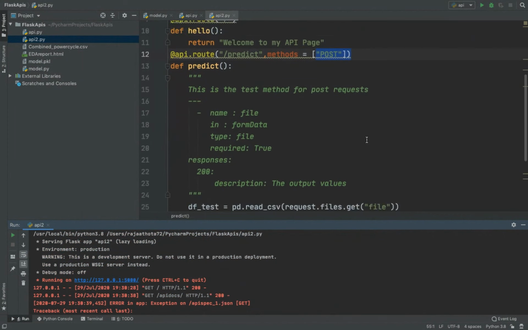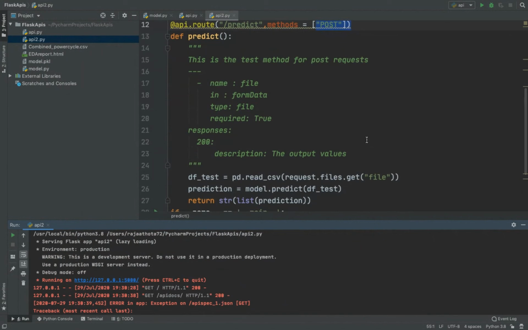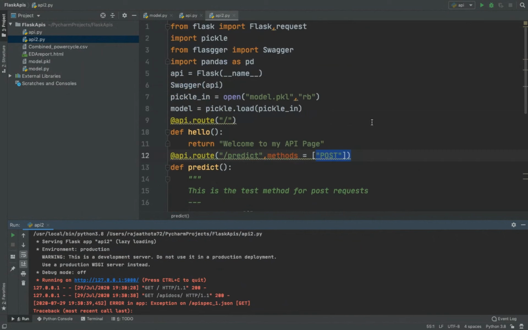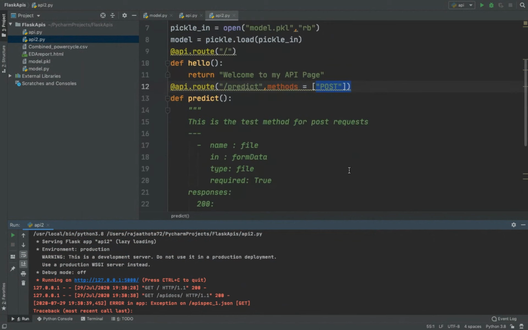Now you need not worry about anything, because you can just create the same code in the previous API itself, and you can make the get request and post request in the same code because the server has been allocated to it. Now let us try to run this server. If possible, it will run, because the system has already taken the first one as a server, and the next one I'm running is throwing an error. If this time it doesn't run, let us run the server again by including this code in that particular code, just adding the post request.